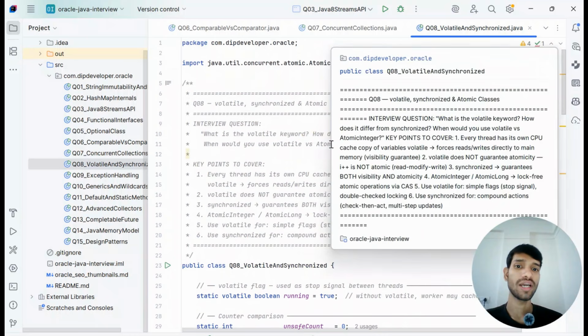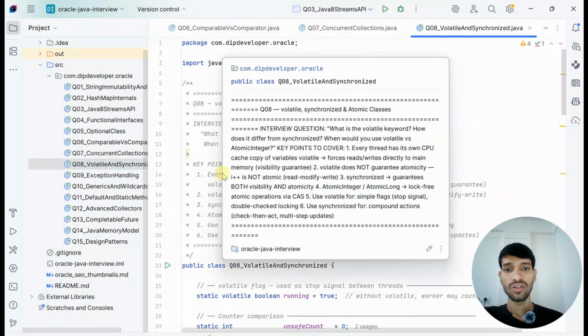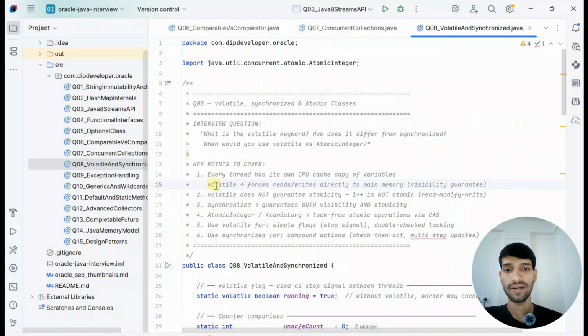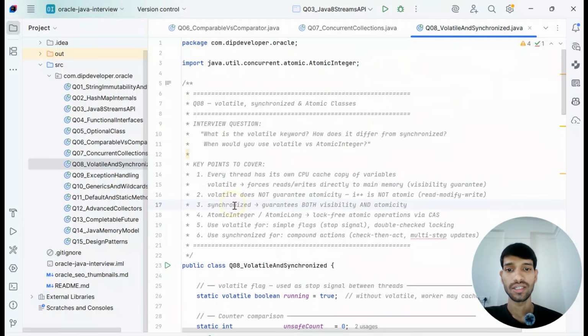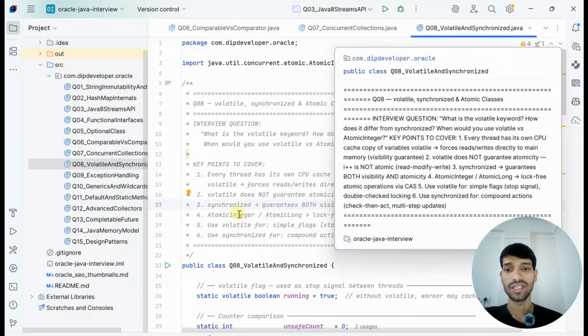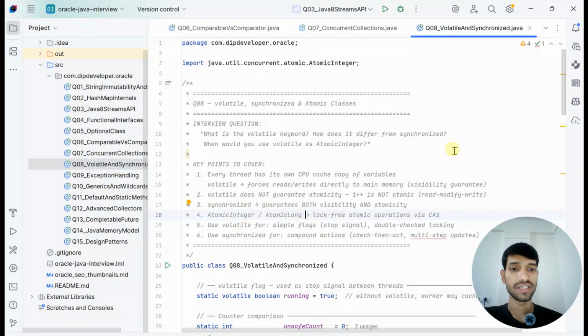What is the volatile keyword, how does it differ from synchronized, and when do you use volatile versus atomic integers? You can explain that volatile is used to force reads and writes directly to the main memory, while synchronized guarantees both visibility and atomicity. Atomic integers provide lock-free atomic operations.